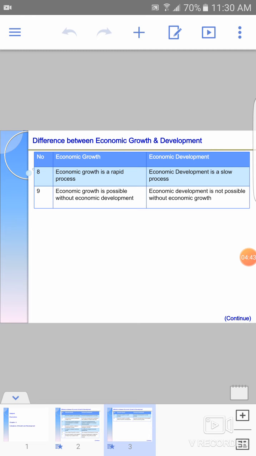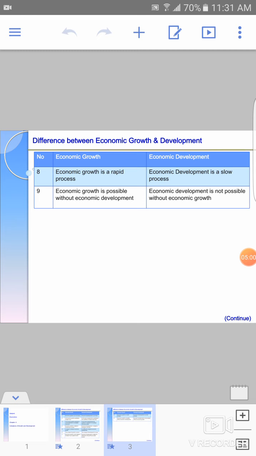Okay, so eighth point is economic growth is a rapid process. Okay, rapidly it will progress. But when it comes to economic development, it's a slow process. Okay, we have to plan out everything and slowly we have to develop the nation.